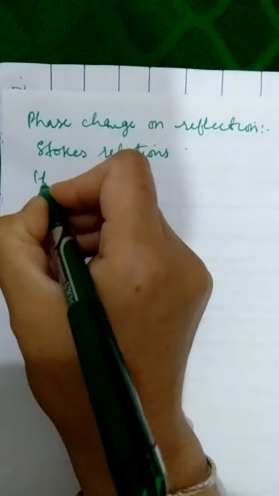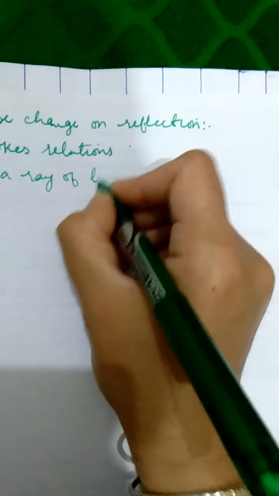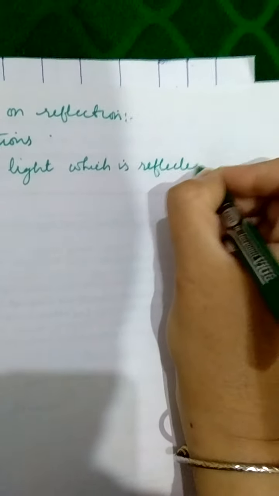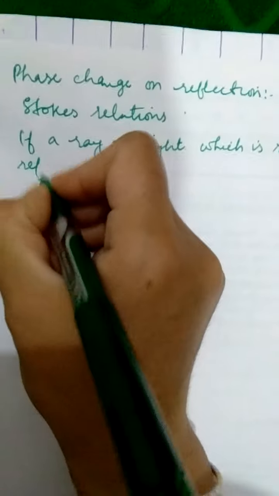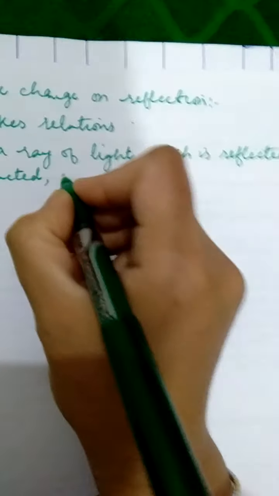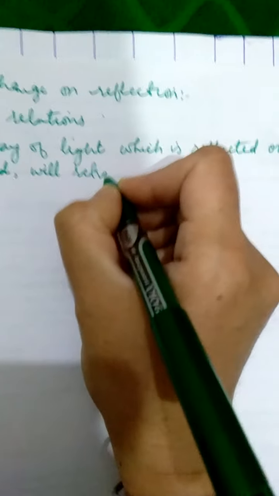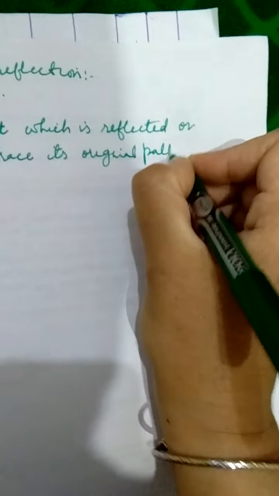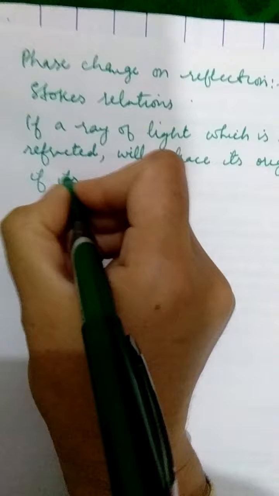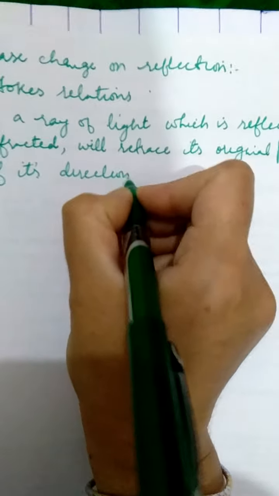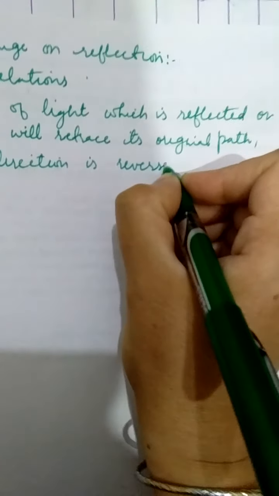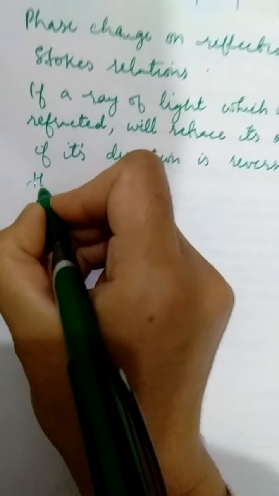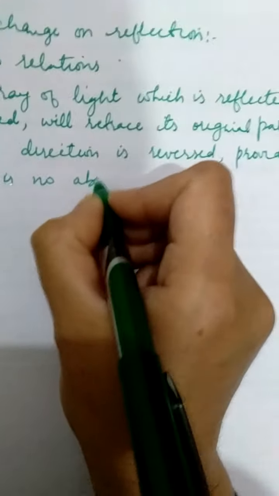It states that if a ray of light which is reflected or refracted will retrace its original path if its direction is reversed, with the condition that there is no absorption.